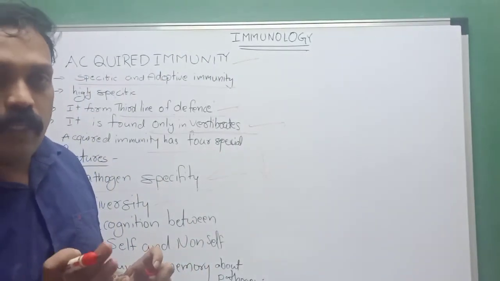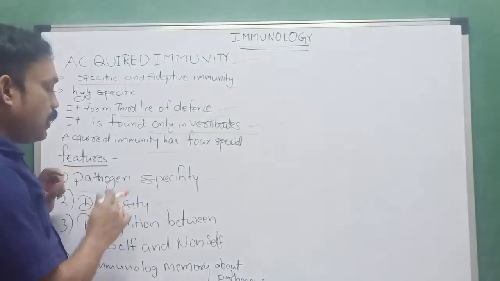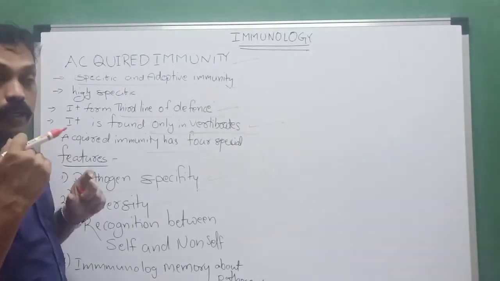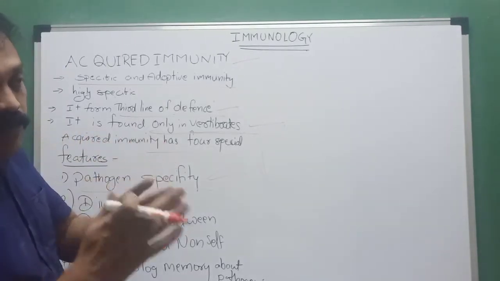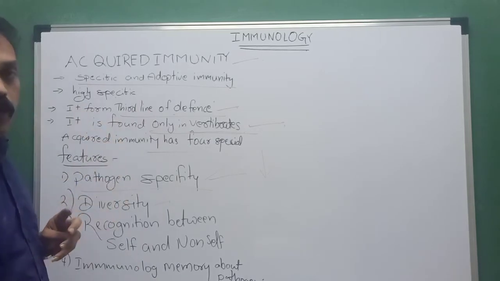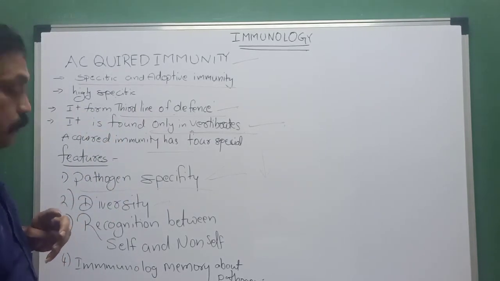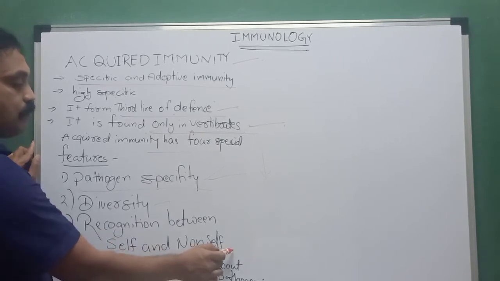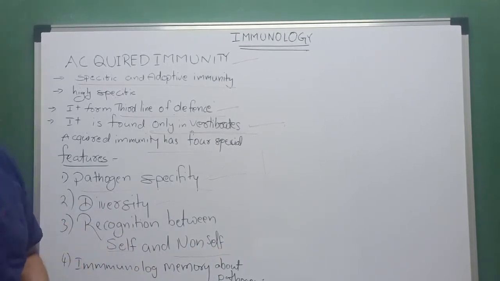So diversity means it recognizes the difference between various types of pathogens that enter the body. Also, it recognizes the difference between self and non-self cells.